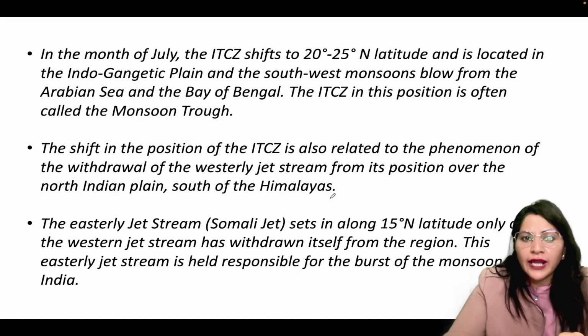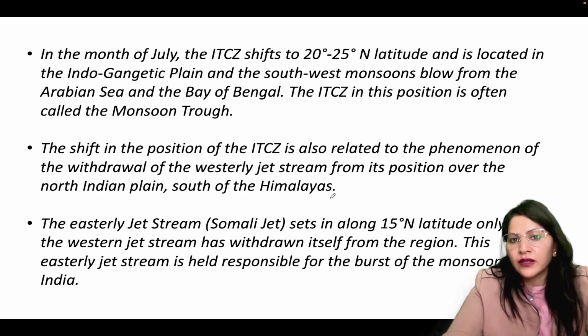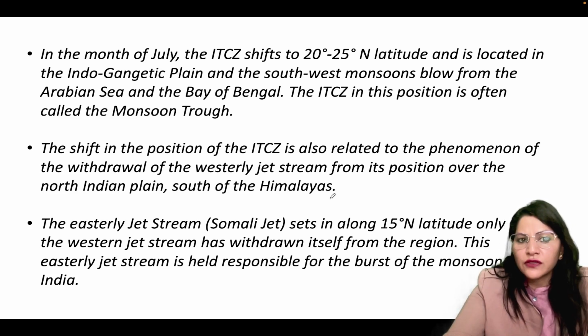In the month of July, ITCZ shifts to 20 degree to 25 degree north latitude and is located in the Indo-Gangetic plain, and the southwest monsoons blow from the Arabian Sea and the Bay of Bengal. The ITCZ in this position is often called the monsoon trough. The shift in the position of the ITCZ is also related to the withdrawal of the westerly jet streams from their position over the North Indian plain south of the Himalayas.